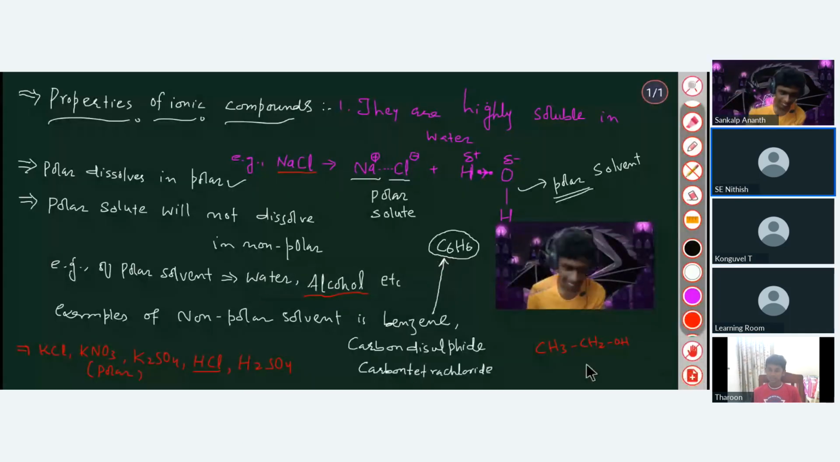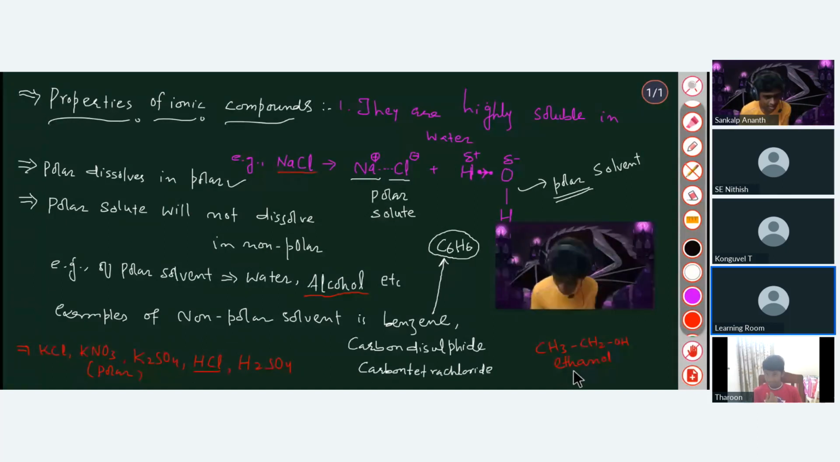So this is your ethanol. Ethanol is also your what? It is an alcohol, so it is polar. Exactly, it is a polar solvent. Sir, the OH is there, right? Yes, there is oxygen. Oxygen is more electronegative. There will be a slight negative charge on the oxygen and a slight positive charge on the hydrogen, just as in the case of water.